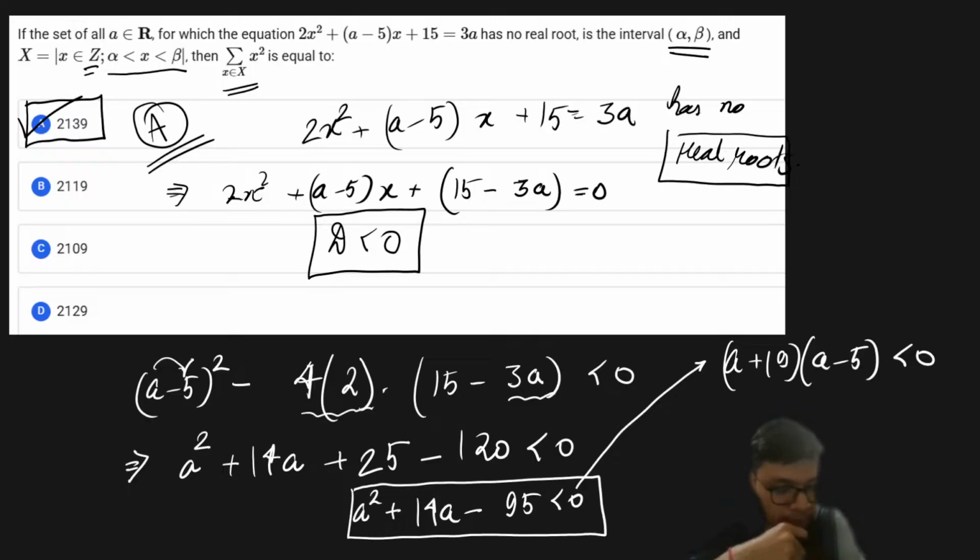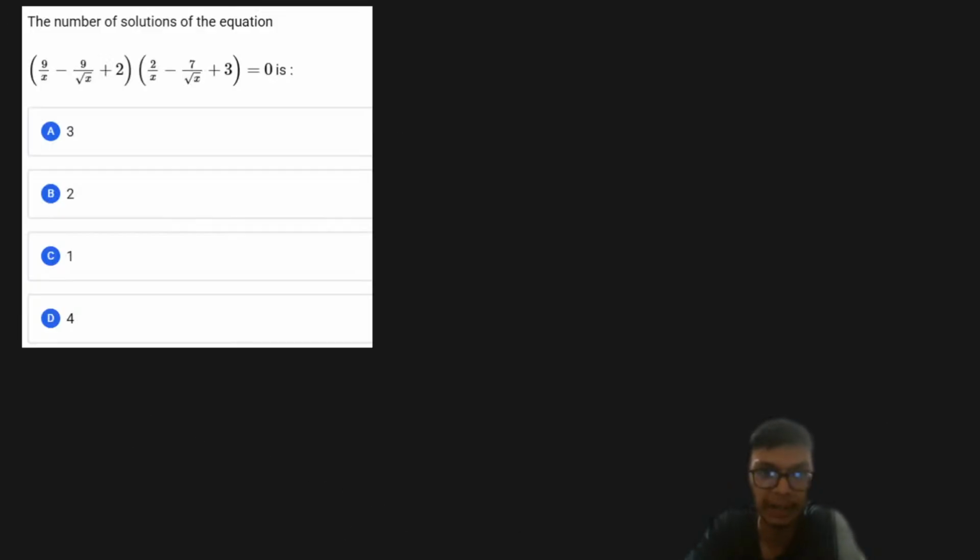All right, so let's proceed with the next question then. Once this part of the question is clear to all of you, we can proceed with the next problem as well, right? Our next problem is again an interesting problem, where we have to find the number of solutions for a given equation, right?